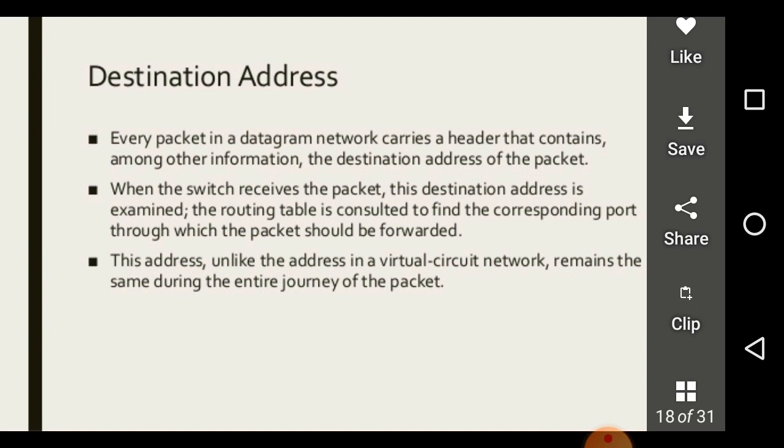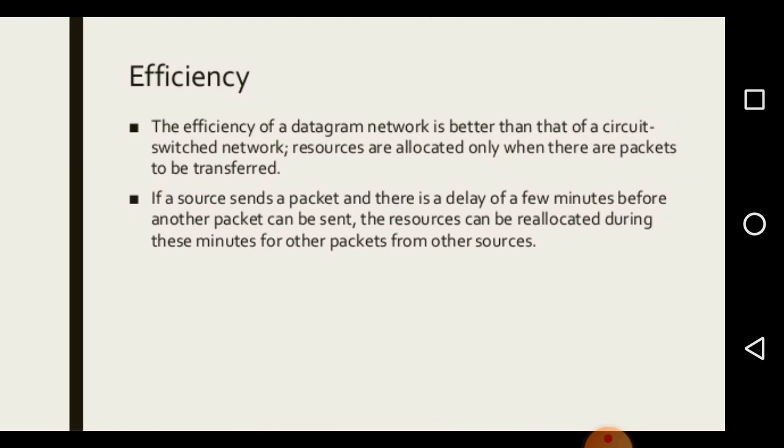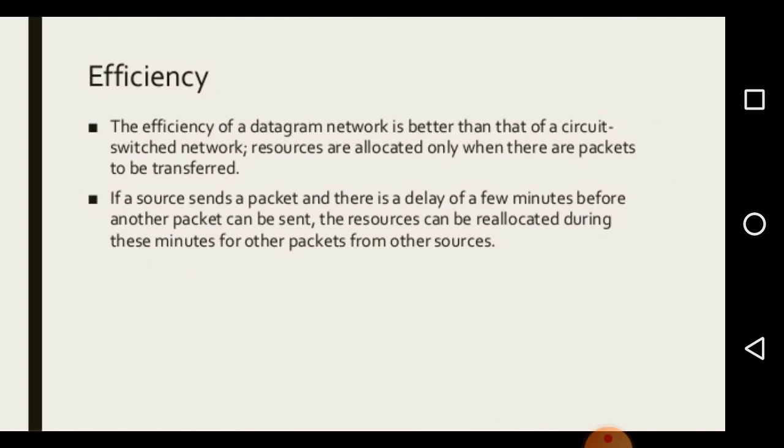The routing table is consulted to find the corresponding port through which the packet should be forwarded. This address, unlike the address in a virtual circuit network, remains the same during the entire journey of the packet.